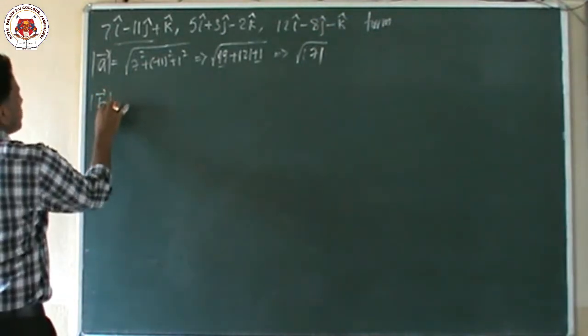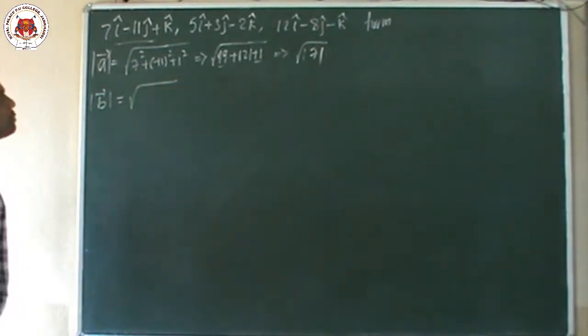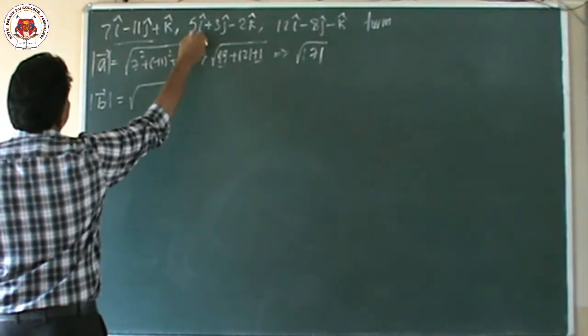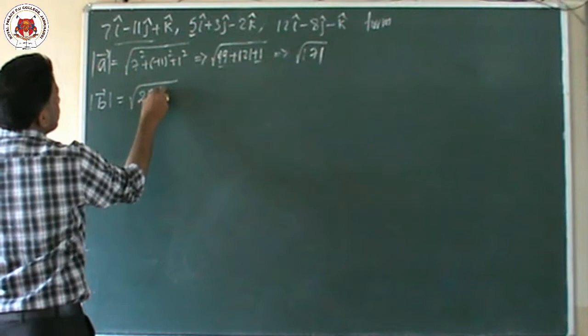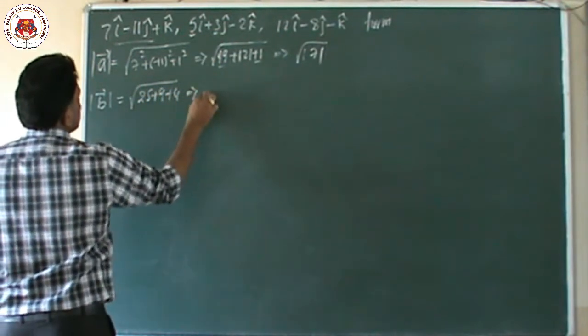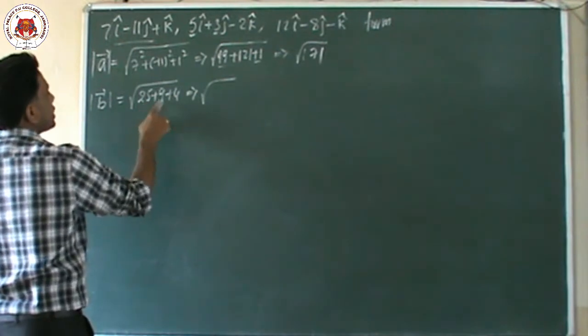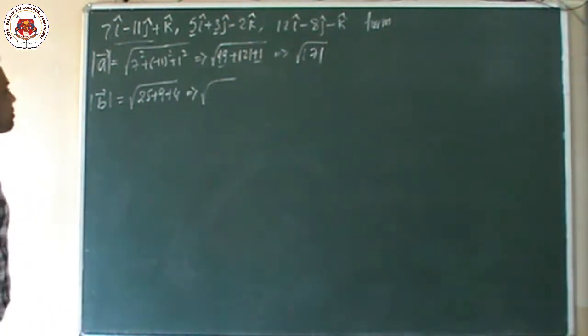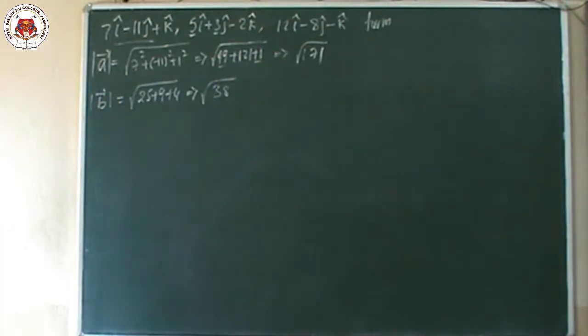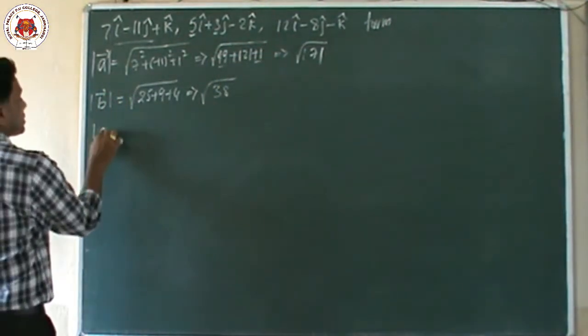Next I am going to find the mod of the b vector. I will write the direct steps. 5 square is 25, 3 square is 9 and 2 square is 4. So what is the answer? 9 plus 25 plus 4 is 38. So there is no chance of an equilateral triangle, because equilateral means the three sides must be equal.